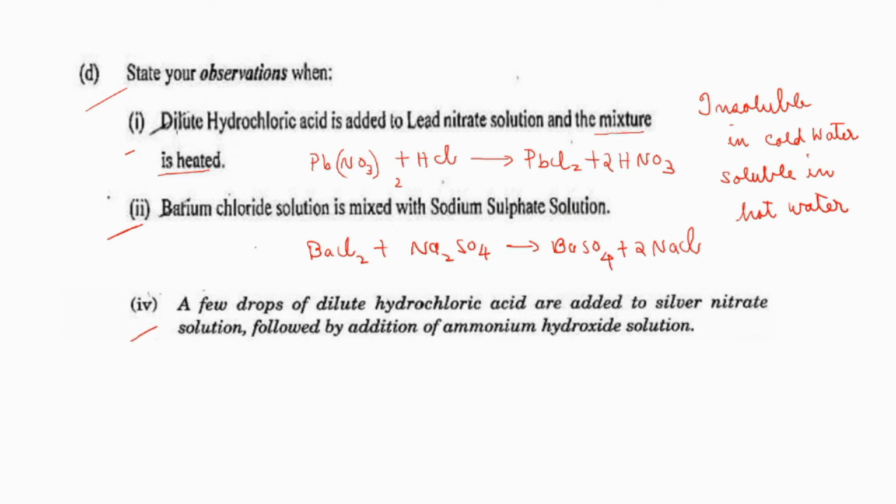A few drops of dilute hydrochloric acid is added to silver nitrate solution followed by the addition of ammonium hydroxide solution. Easy, write and find out. See, this is AgNO3. To that, we are adding hydrochloric acid. What will be the product of the reaction? You will be getting silver chloride. Along with that, nitric acid also will be formed.